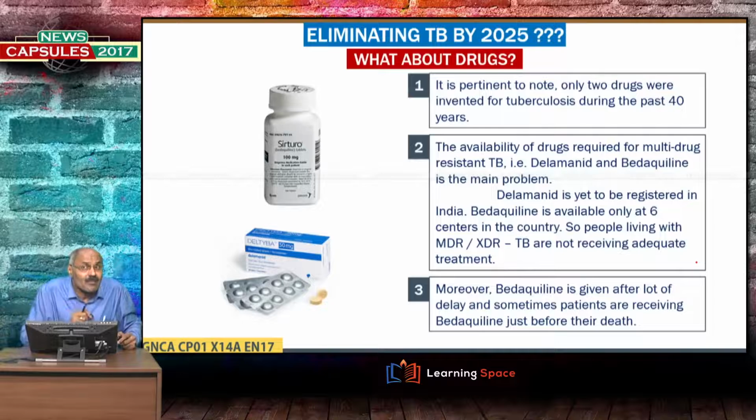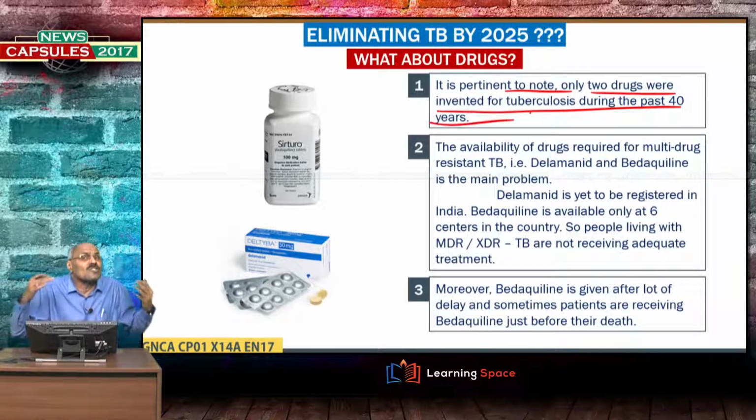And what about drugs? We are discussing various ground realities. It is pertinent to note that only 2 drugs were invented for tuberculosis during the past 40 years. The irony is, only 2 drugs in 40 years. As I have already told you, not much money is being spent on research.